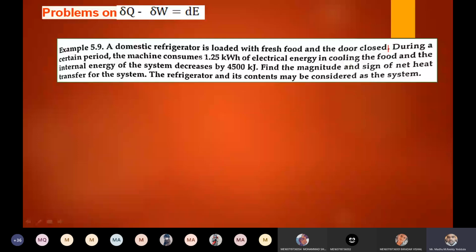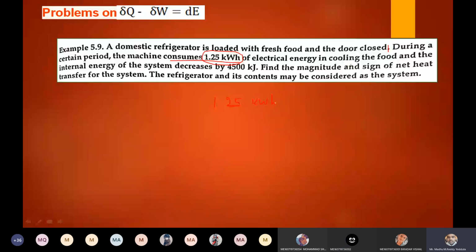In order to do that, we need to supply some external work to the refrigerator. That's why we use the compressor, and the compressor is driven by electrical energy. During a certain period, the machine consumes 1.25 kilowatt hour of electrical energy. It is the work input to the refrigerator.